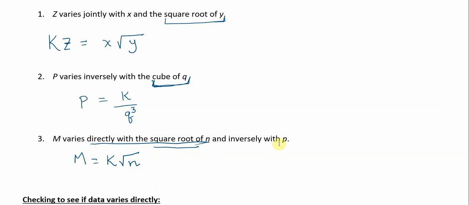But inversely with p. That means if you were to increase m, then p would decrease, or vice versa. So you get an equation that looks something like that.